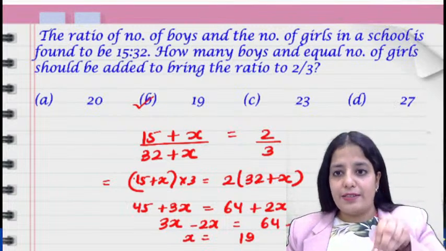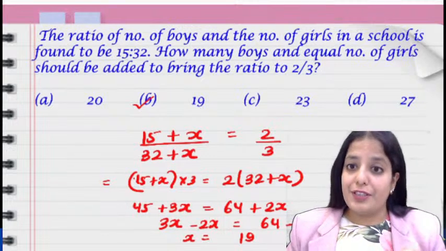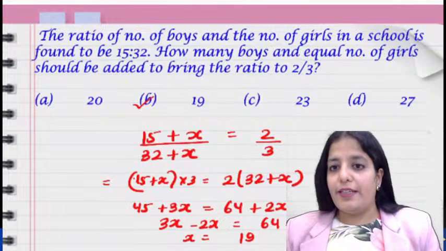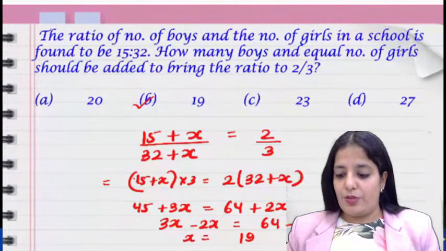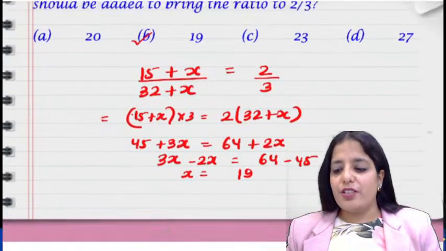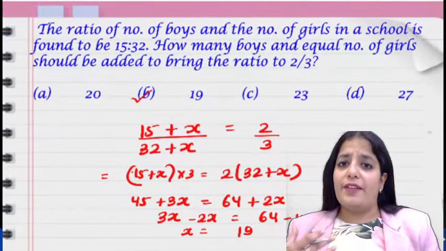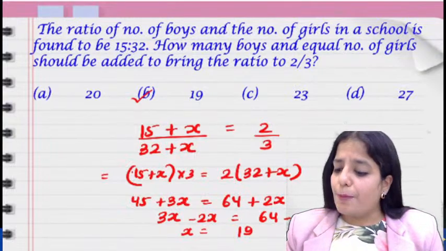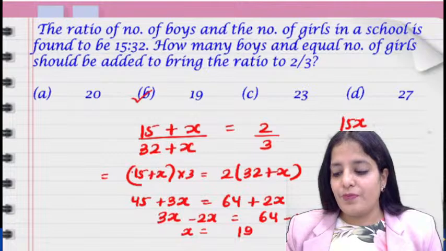So this is one approach where you have to make the assumption that the number of boys and girls are 15 and 32. I hope you guys are getting why I have made this assumption. Suppose in your mind there might be a question, ma'am, whenever the ratio is given, we assume that the number of boys and girls should be 15x and 32x. Now suppose you assume it as 15x and 32x, right?